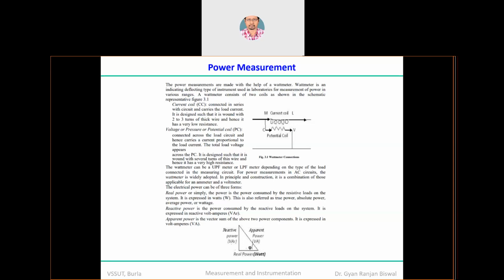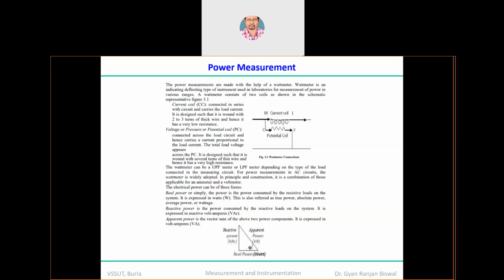And the current coil obviously is connected in series with the circuit which carries the load current. We will come to it a little later. And the voltage coil is also known as the pressure coil or sometimes the potential coil, which is connected across the load of the circuit, and therefore theoretically it will have an amount of current proportional to the load current, theoretically, okay. Or in other words, I would say that it will have an equal amount of voltage with respect to the load, or in other words you can say the load voltage, okay.